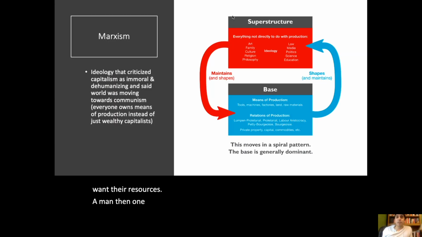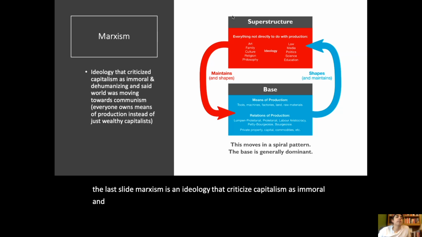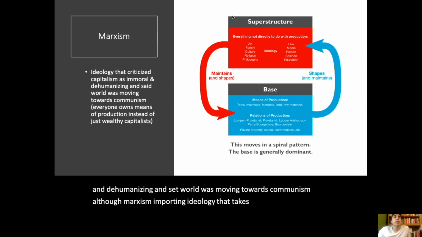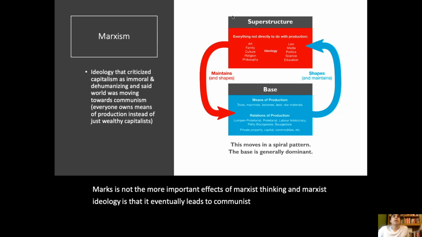And then one response to the Industrial Revolution is Marxism. This is the last slide. Marxism is an ideology that criticized capitalism as immoral and dehumanizing, and said the world was moving towards communism. Although Marxism is an important ideology, and Karl Marx is an important thinker that criticizes capitalism, the more important effect of Marxist thinking and ideology is that it eventually leads to communist governments in Russia first in 1917.